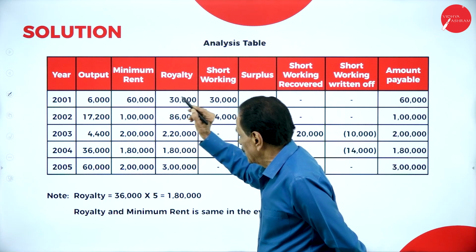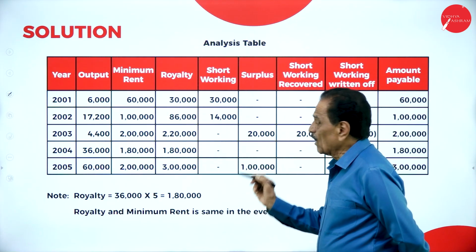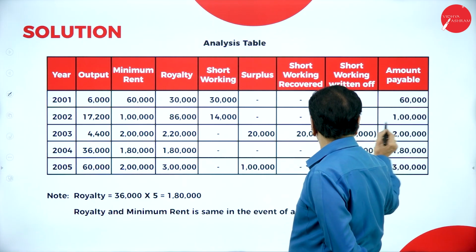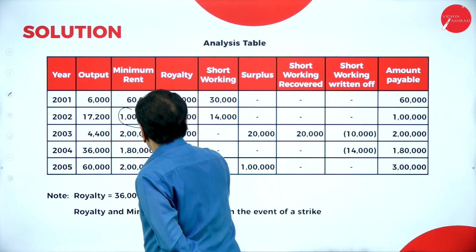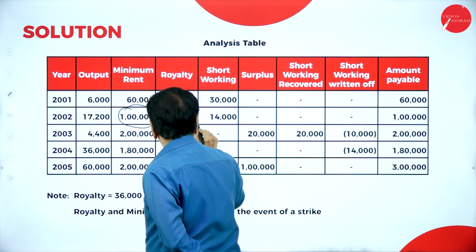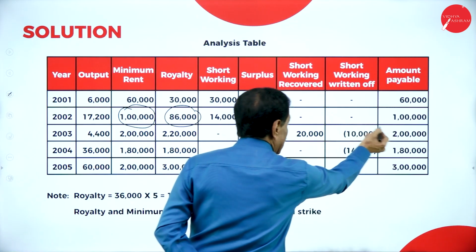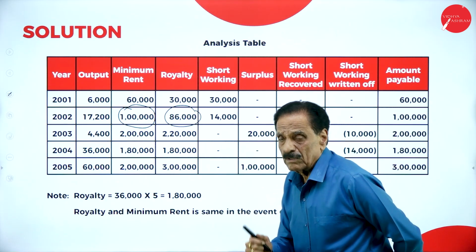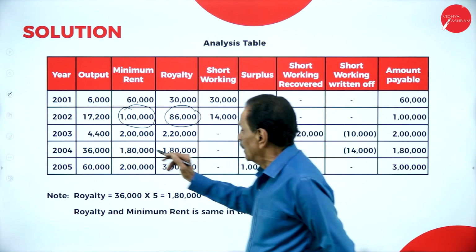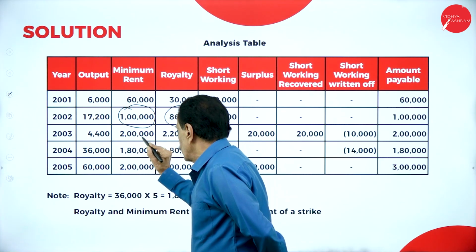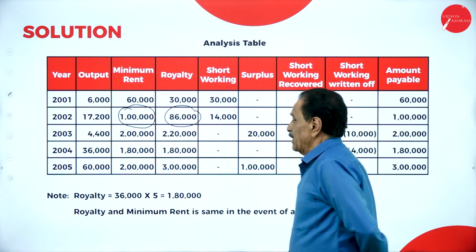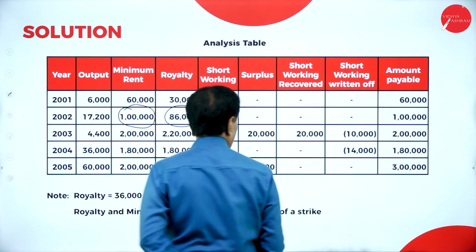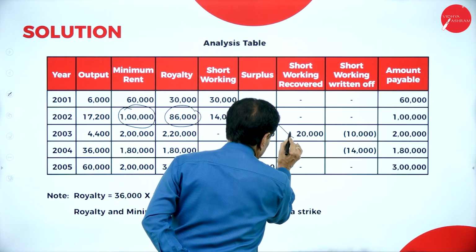17,200 is the output. Your minimum rent is 1 lakh. The royalty earned is 86,000. There was a shortage of 14,000. Payable, whichever is more, either the minimum rent or the royalty. 1 lakh is payable to landlord. Now, the 30,000 should be recovered, because first year over, second year recovered. So in 2003, minimum rent is 2 lakh. Your royalty is 2,20,000. How much surplus is there? 20,000. Out of 30,000 here, your 20,000 is recovered.